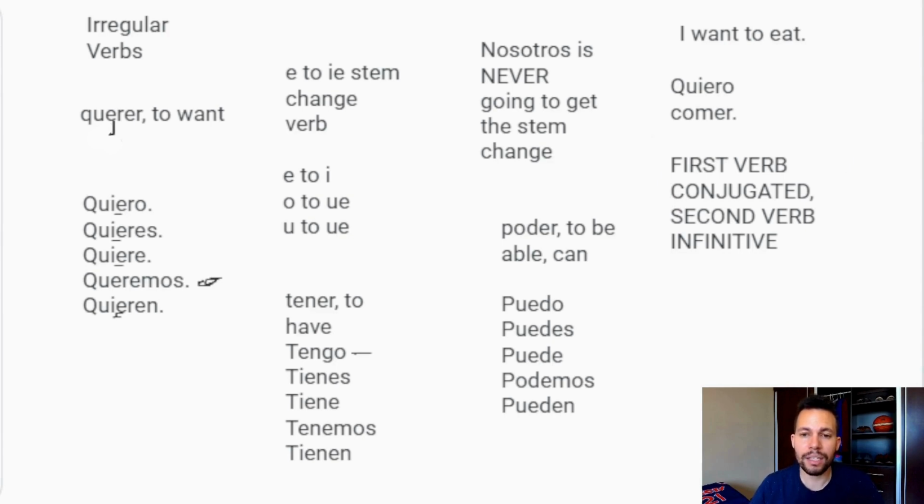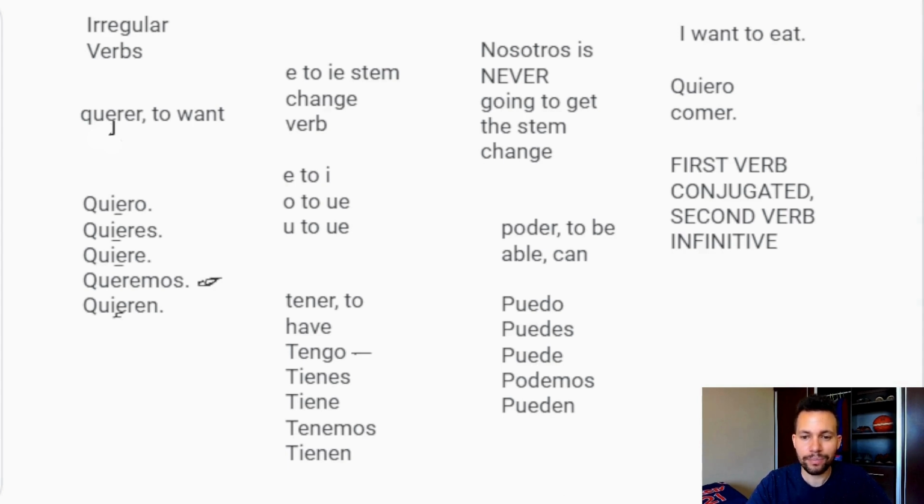Conjugated means that you get rid of the AR, ER, or IR at the end of the base form of the verb and you replace it with the pattern that we're talking about. For these irregular verbs, you're going to have to also do the stem change if it has a stem change. And then second verb infinitive. Infinitive means you just leave the verb in its base form. In Spanish, it's going to end in AR, ER, or IR. And in English, it generally has that word to in front of it. So the second verb, you just leave it, ending in AR, ER, or IR. First verb conjugated, second verb infinitive.